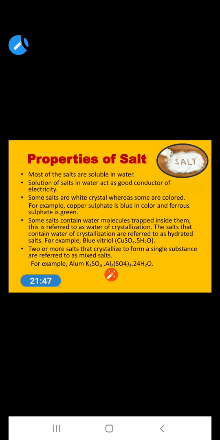Some salts are white in color, white crystals, and some salts are colored. In our home we see white salt, and sometimes you can use another color, like sendha namak, which is a little bit brownish. For example, copper sulfate is also a salt, which is blue in color, and ferrous sulfate is green in color. It is also a salt.